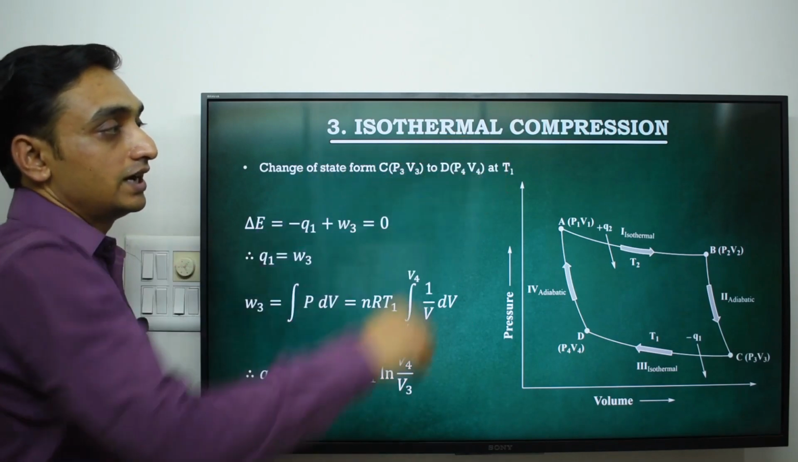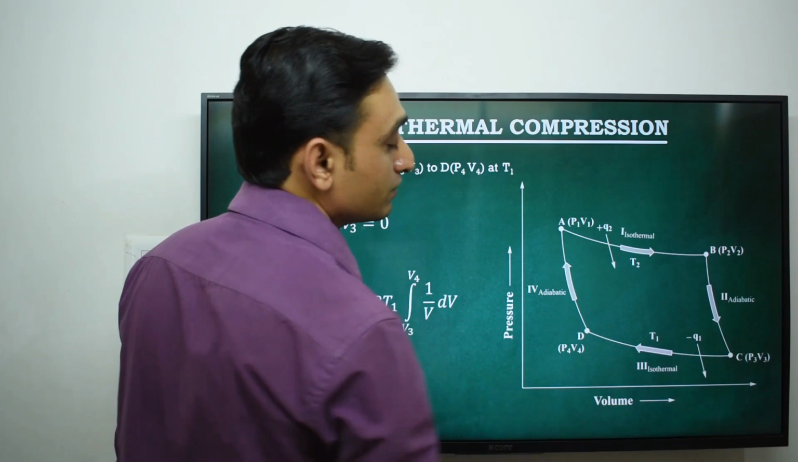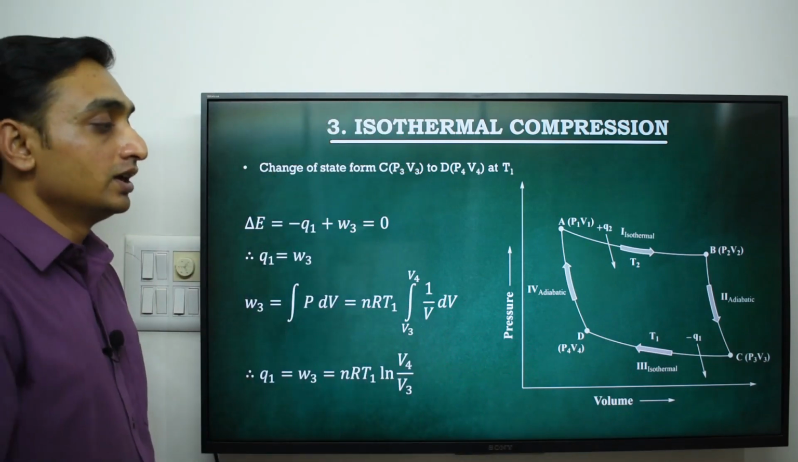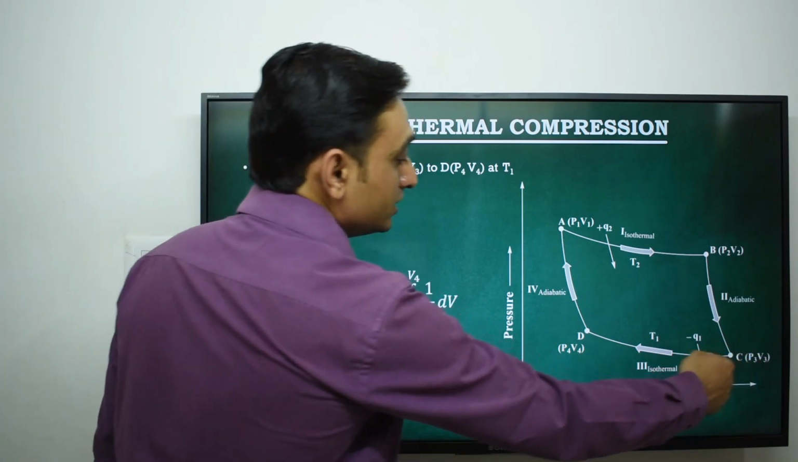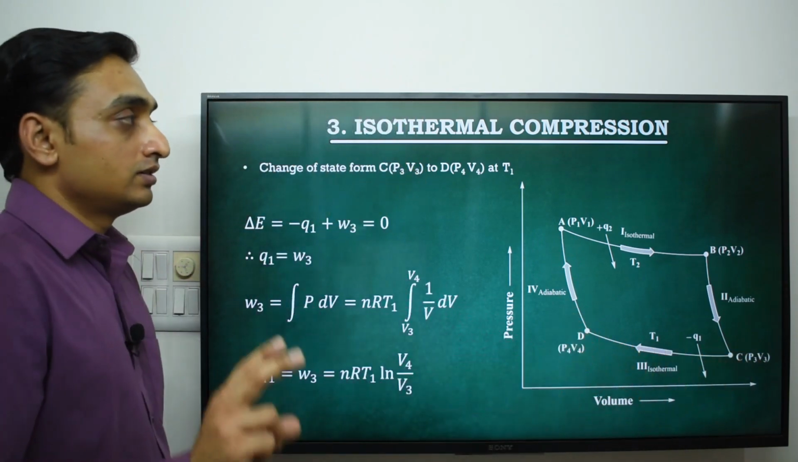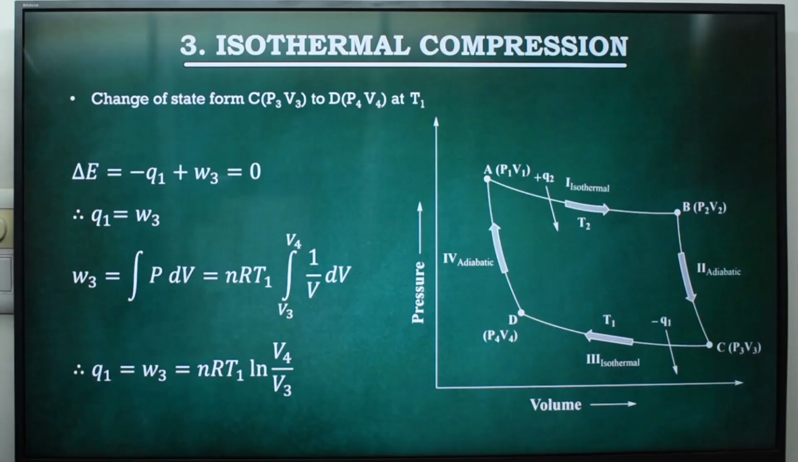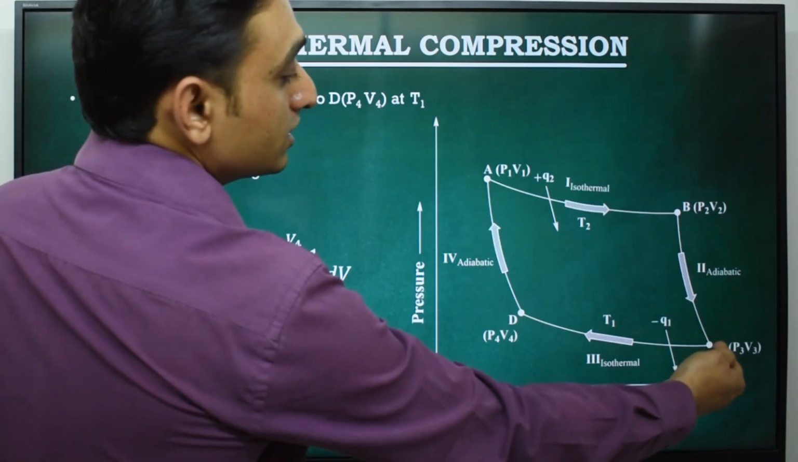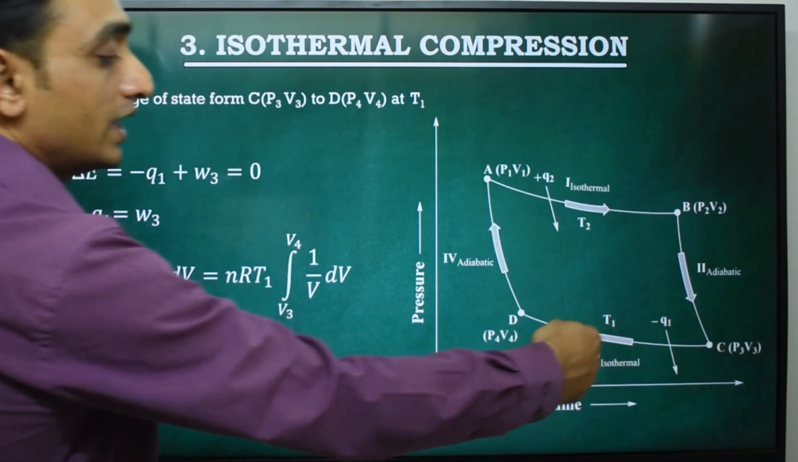Next process is isothermal compression. Now the gas is in its fully expanded state. To return to its original state, the gas needs to be compressed. Third process is isothermal reversible compression. This process starts with state C, which is P3 and V3. The gas is compressed isothermally.